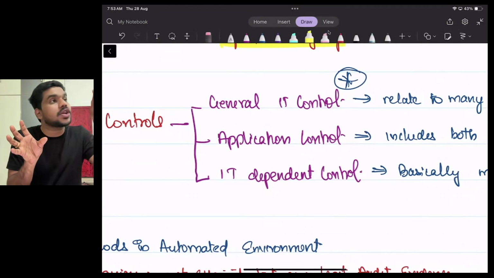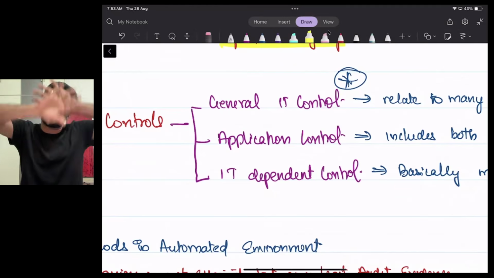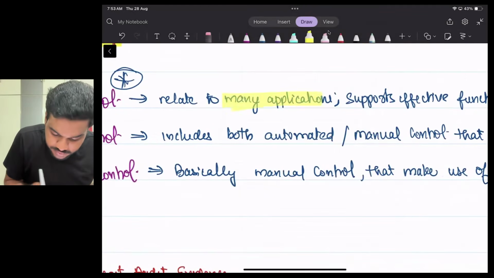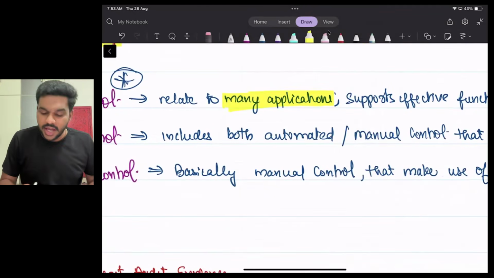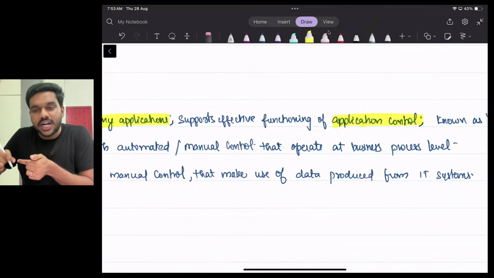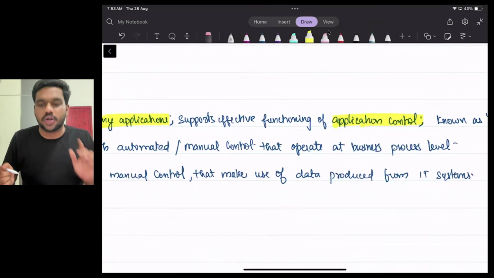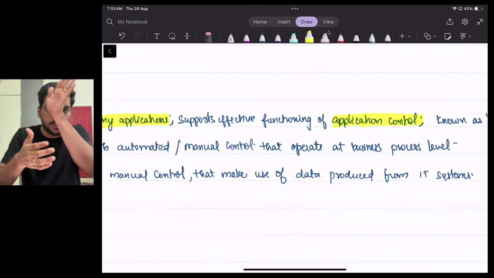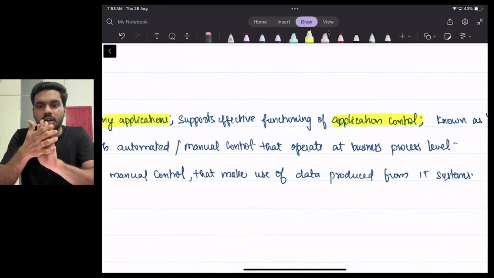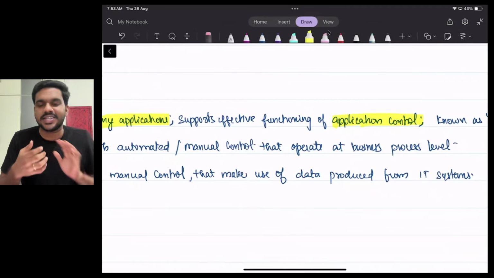General IT control is not related to one application. It's a general control. It relates to many applications. So it supports the effective functioning of application control. If application control needs to work properly, you need general control. Say for example, if you're looking at my mobile phone, there are some general controls. I have put a gorilla glass, a tempered glass, a cover. All these are general controls.